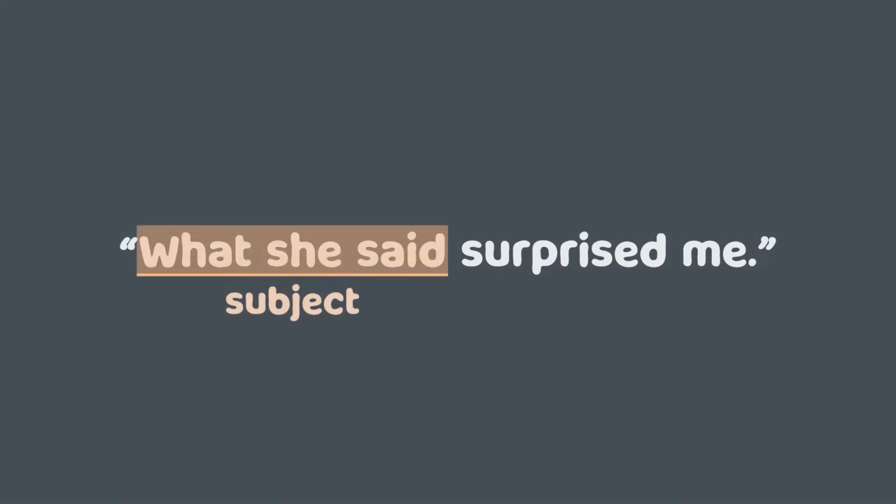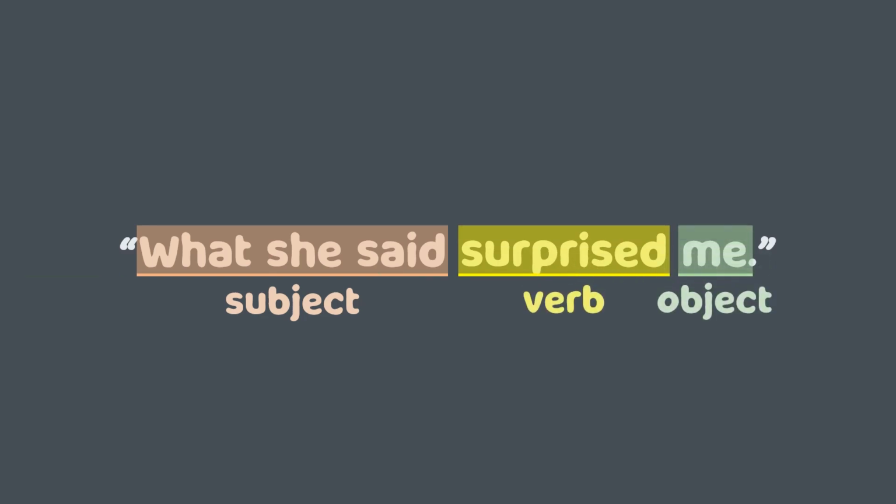What she said surprised me. The subject of the sentence is a noun clause starting from what to said. Then, surprised is the verb, and me acts as the object of the verb surprised.